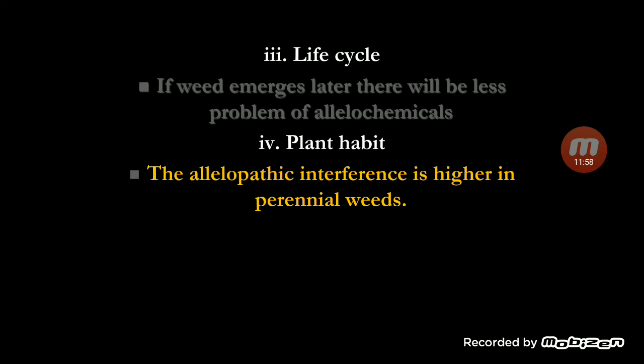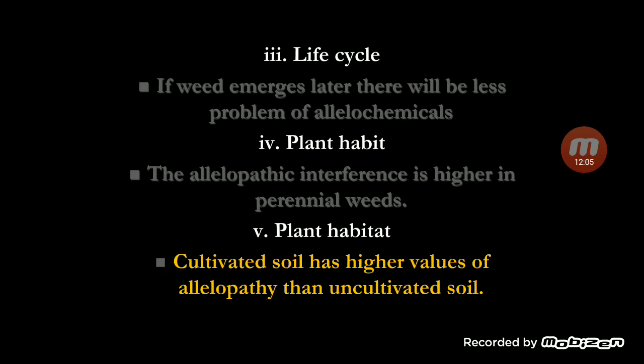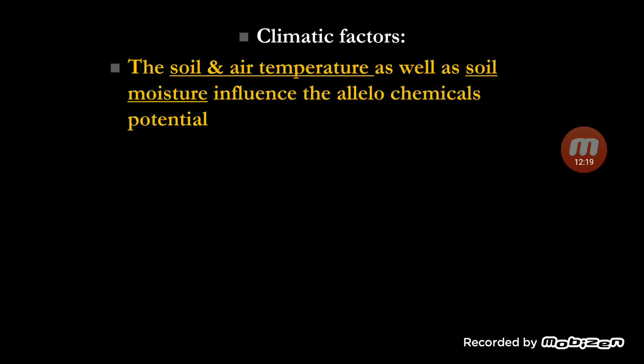More allelopathic chemicals are found in perennial weeds, as they survive for a longer period of time and have more regeneration capacity. Plant habitat: cultivated soil has higher values of allelopathy than uncultivated soils. So regularly cultivated soils have more allelopathic chemicals as compared to uncultivated soils. The soil and air temperature as well as soil moisture influence the allelopathic chemicals. The release of the chemicals and its further reactions in the soil depend on soil temperature and soil moisture.